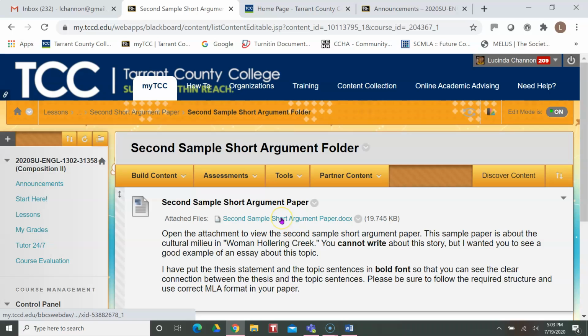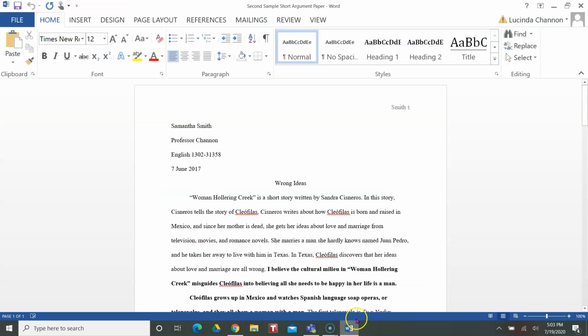So of course you are going to open up the attached files. It takes too long if I do that, so I already have it open down here. I'm going to remind you again about the format. Okay, we're going to have 1-inch margins all around. You are going to have your MLA heading, your name, Professor Shannon, English 1302 31358, which is our section number, and then write out the date, first the day, then the month, and then the year.